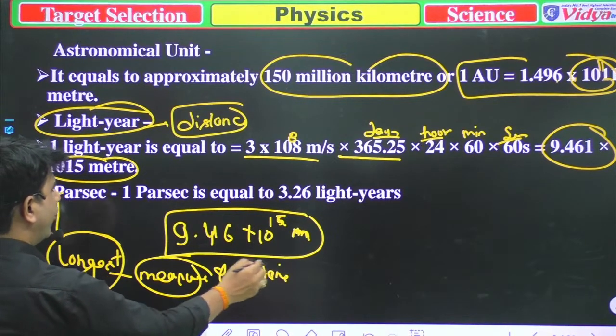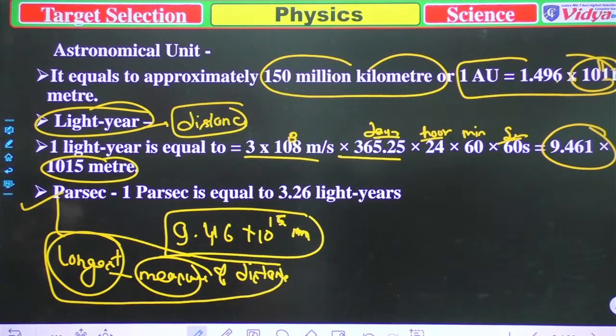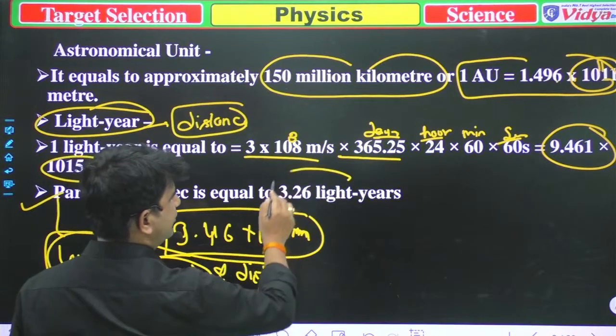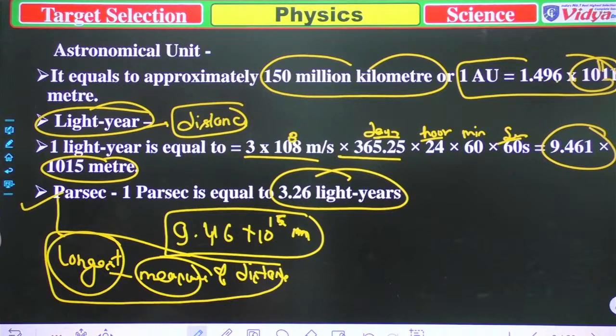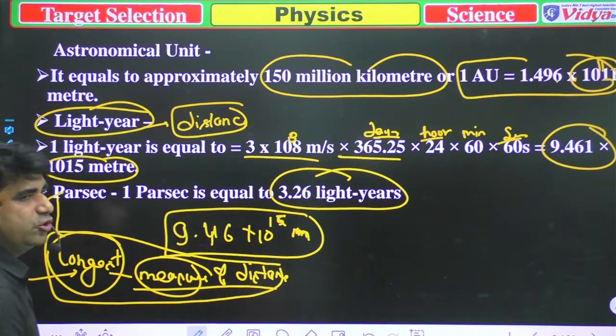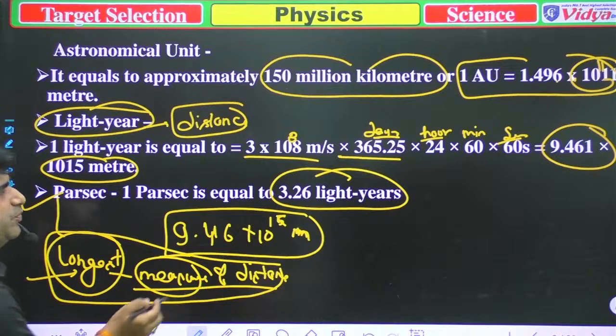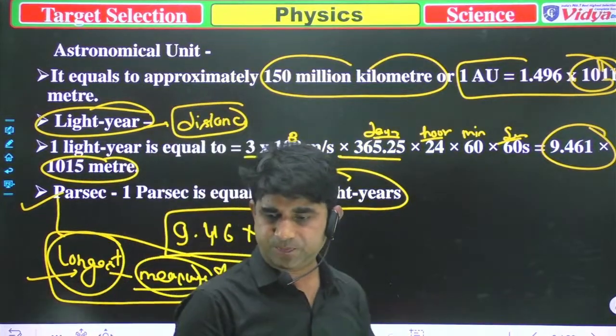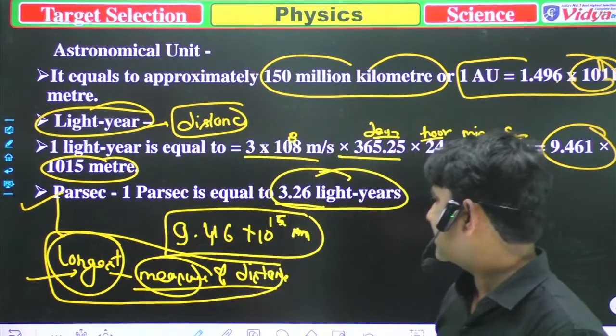When someone asks you what is a parsec, you can say that it is the longest unit to measure distance. It was asked many times, what do you mean by parsec. One parsec is equal to 3.26 light years.